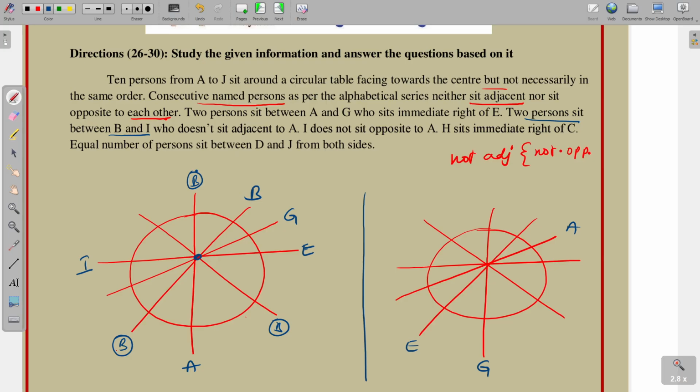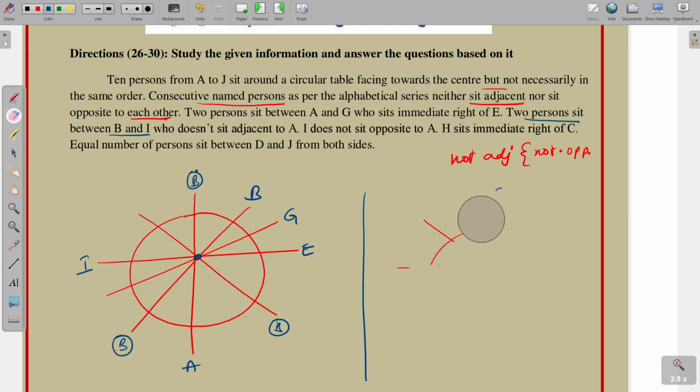Next, coming to the second one, so I and B, suppose B is placed here, so I is placed here. It is the second possibility. Next point, I does not sit opposite to A, so I is not placed here opposite to A. Suppose I is there, and B is placed here, then B and A both are opposite to each other, so this possibility is not required according to the conditions.